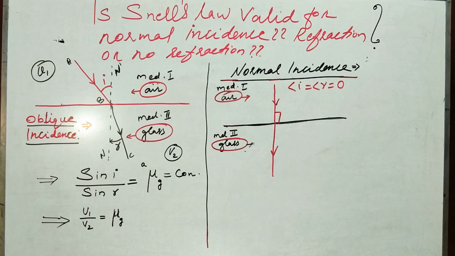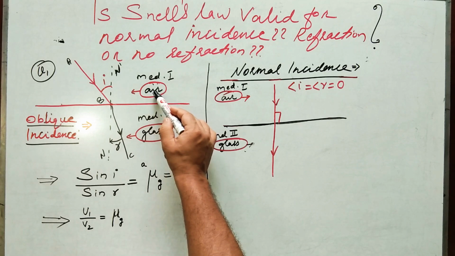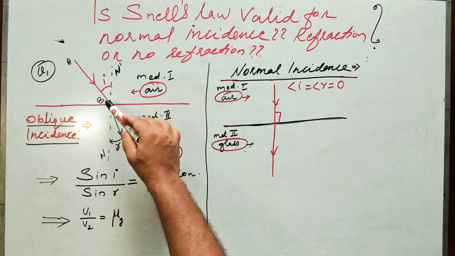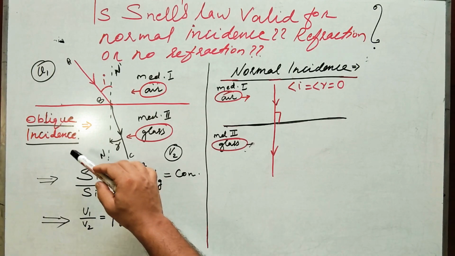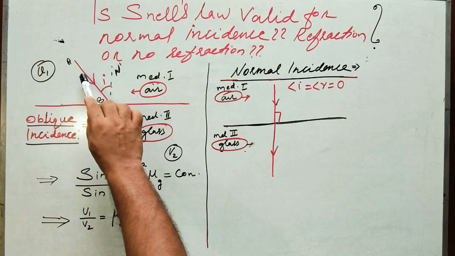As you all know, light travels in a straight line with a constant speed in a given medium. When a ray of light travels from a rarer medium to a denser medium, it deviates from its original path. There is a change in direction of the light because of the change in speed of light. This is referred to as refraction. And refraction is taking place for oblique incidents, as you see on the board.